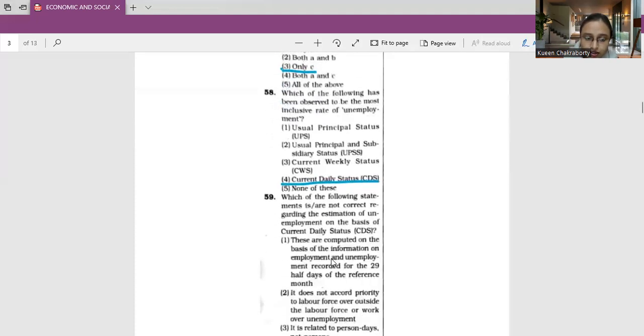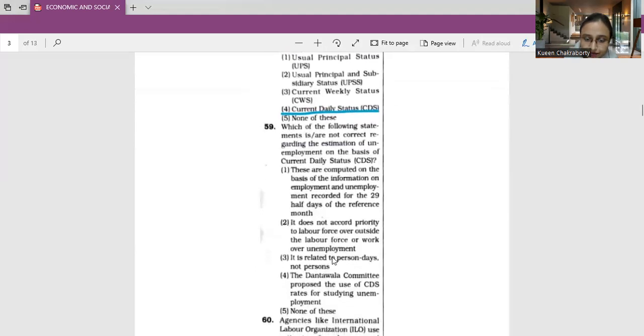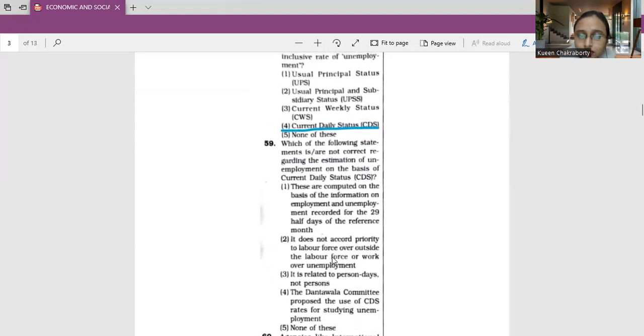Next, moving on to question number 15. Which of the following statements is or are not correct regarding the estimation of unemployment on the basis of CDS, or current daily status? So we have to mark the one which is false. Firstly, these are computed on the basis of information on employment and unemployment recorded for the 29 half days for the reference month.